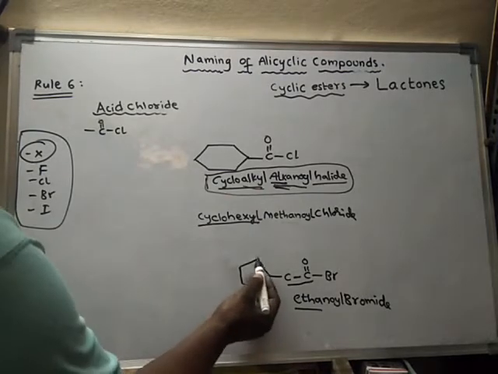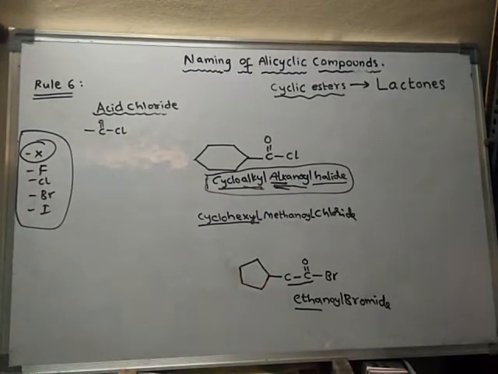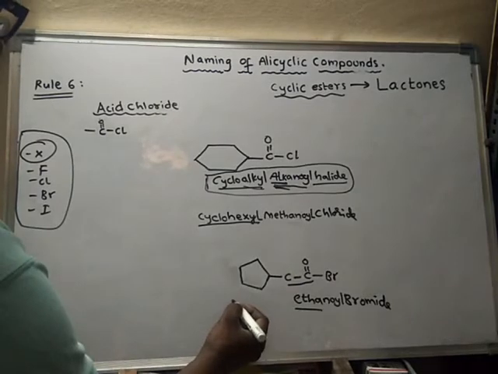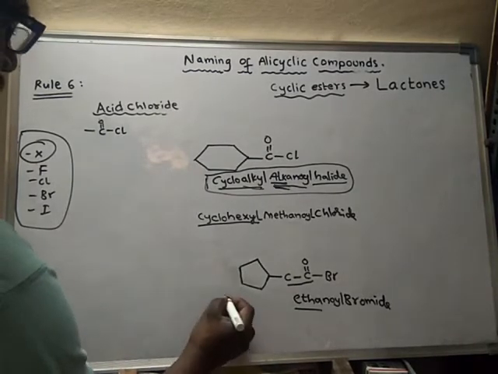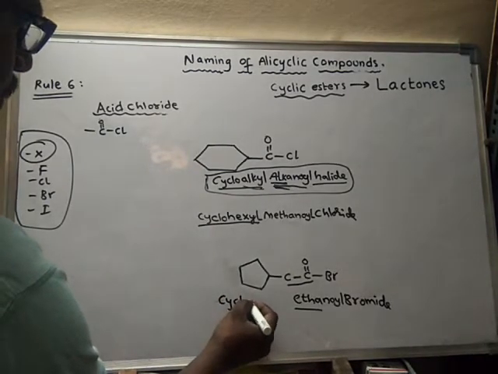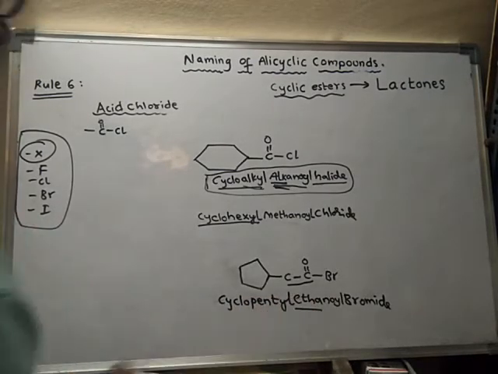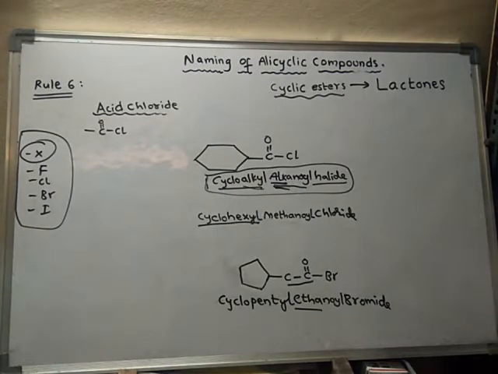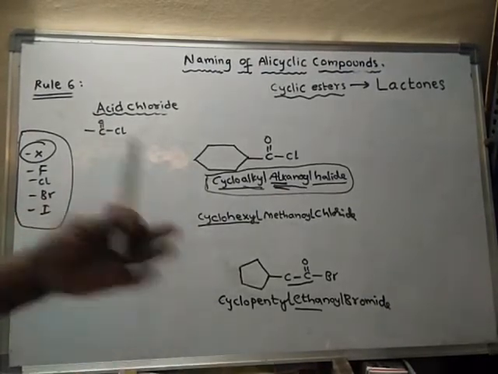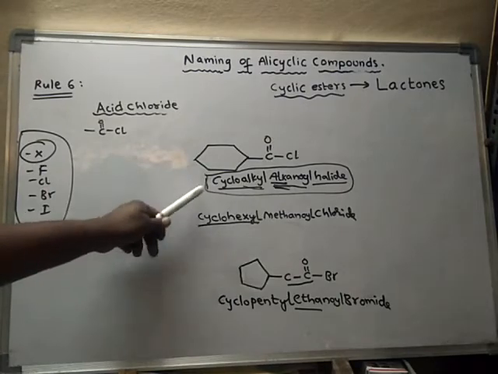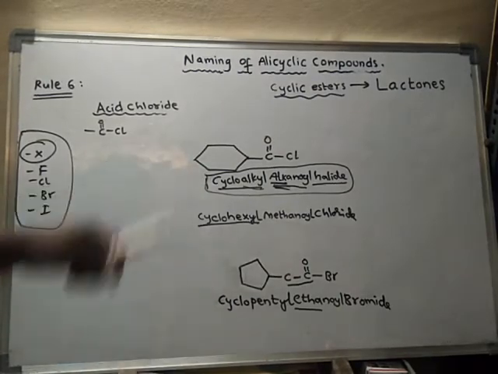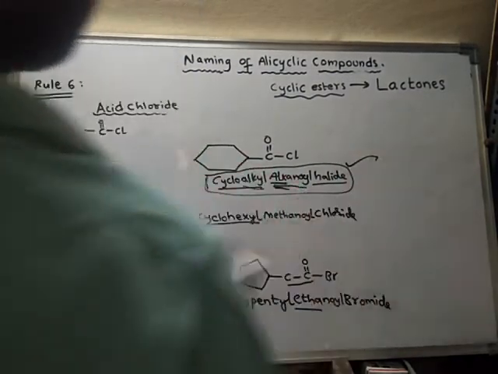So which substituent is it? It is cyclopentyl. It is cyclopentyl ethanoyl bromide. So the name of the compound is like this. Okay, so it will be like this, right? We can write names like this. Based on this one, we can write the name. So we have to remember this one.